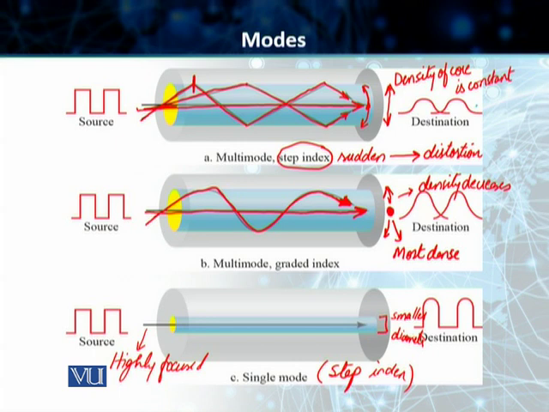And as you can see, the signal that's retrieved at the destination in the case of multimode step index is okay. The one in the case of multimode gradient index is comparatively better, but we have got a very close replica of what was sent from the source in the case of single mode fiber.